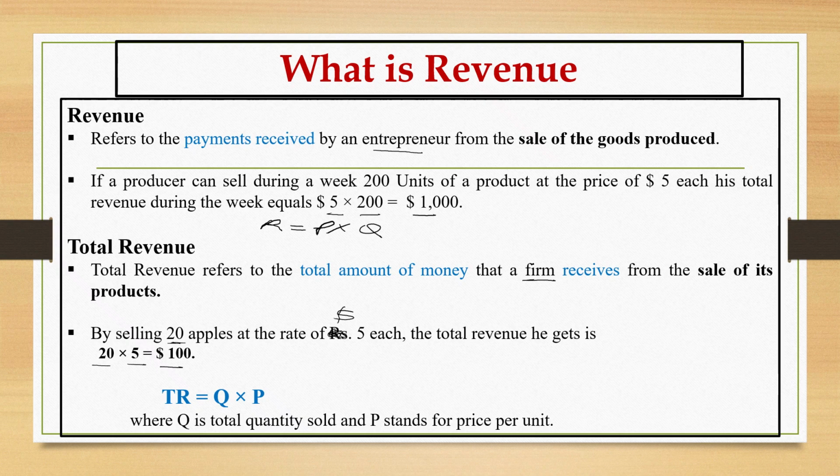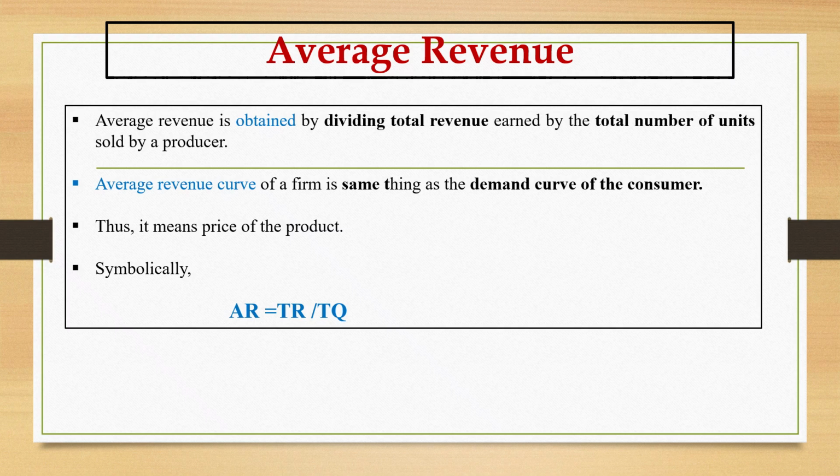Now we will see another concept related to revenue. The next one is average revenue. Average revenue is obtained by dividing the total revenue earned by the total number of units sold by a producer. You need to remember one important point here: the average revenue curve of the firm is the same thing as the demand curve of the consumer, which means that average revenue is equal to price. Average revenue and price are equal. Remember this.